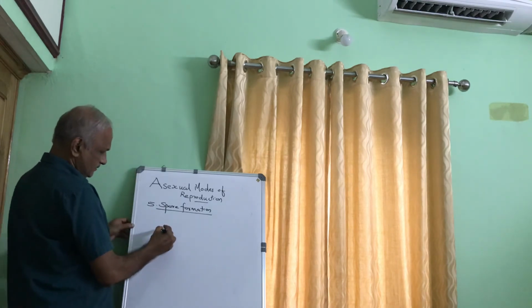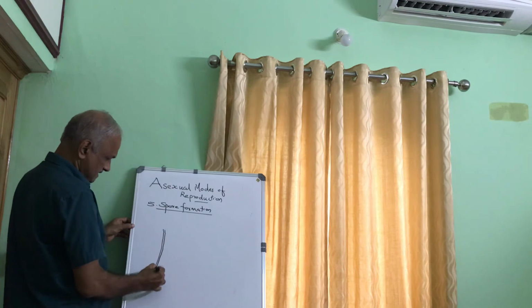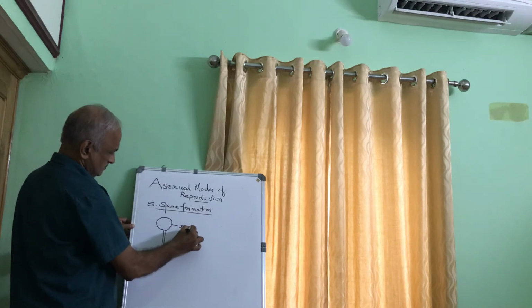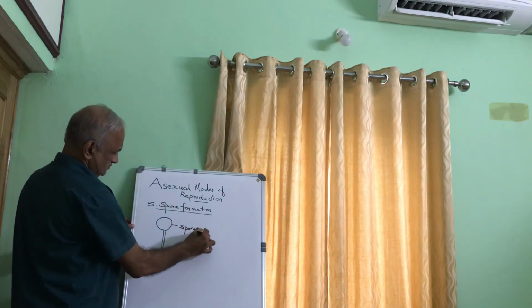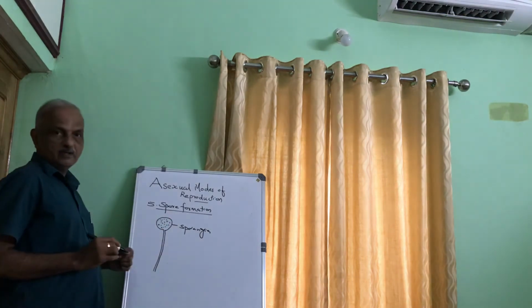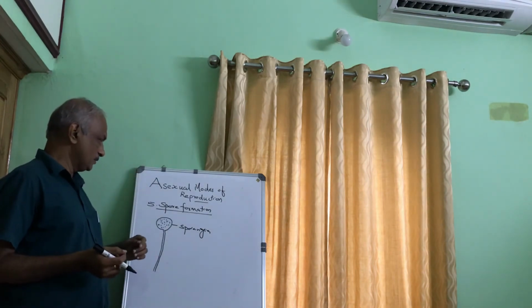You know that the fungal body is called hyphae, mycelium, etc. The fruiting body is called sporangia. The sporangia produces spores. Numerous spores will be there, and these spores can develop into new organisms.